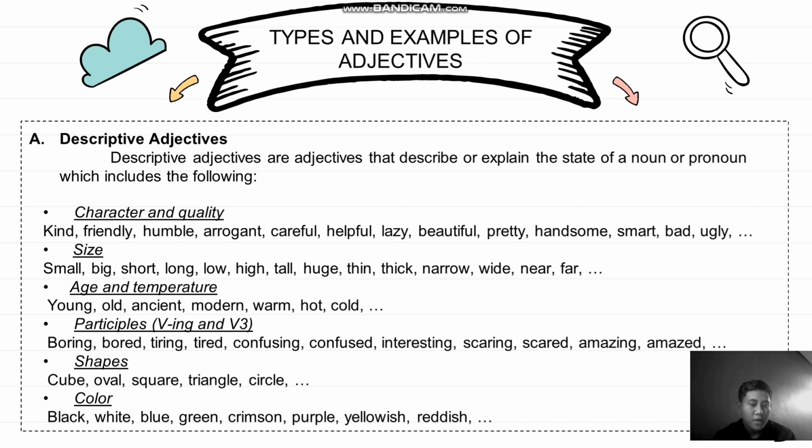After that, participles, verb ing and verb three, like boring, bored, tiring, tired, confusing, confused, interesting, scared, amazing, a mess. Shapes, like cube, oval, square, triangle, circle. And color, like black, white, blue, green, something.